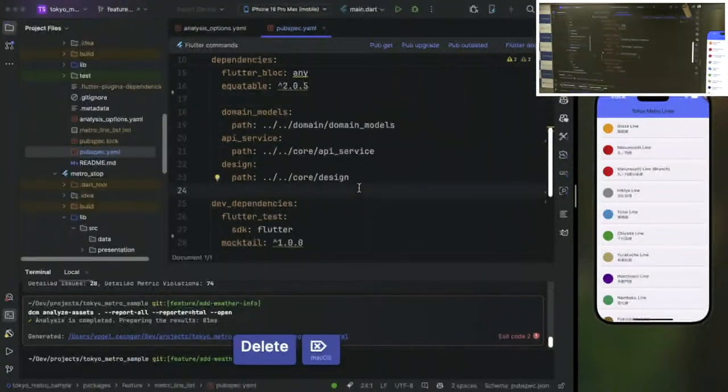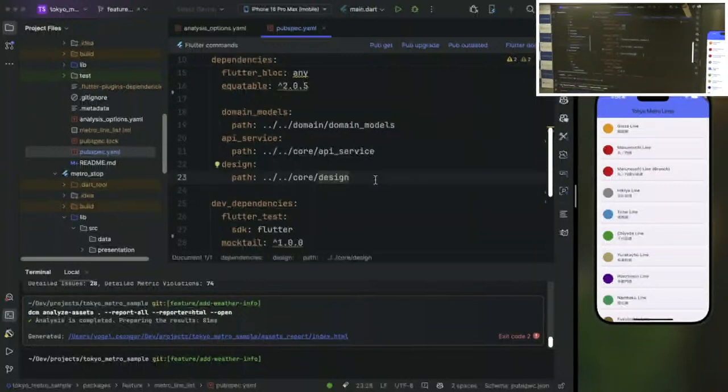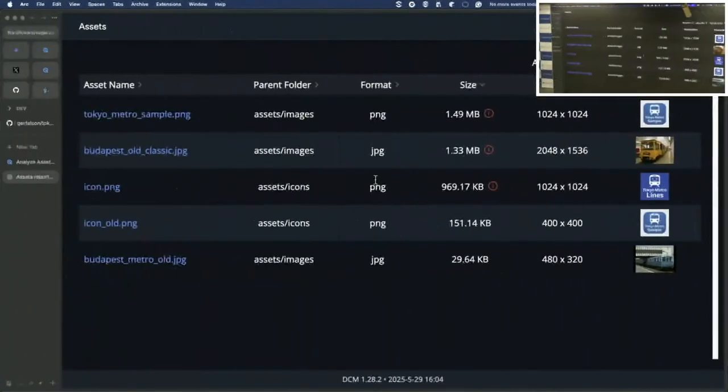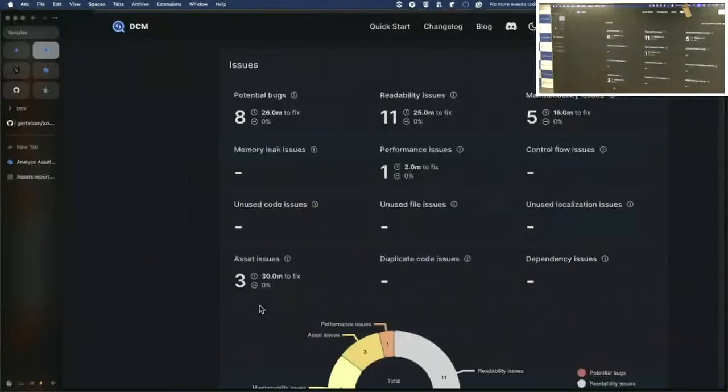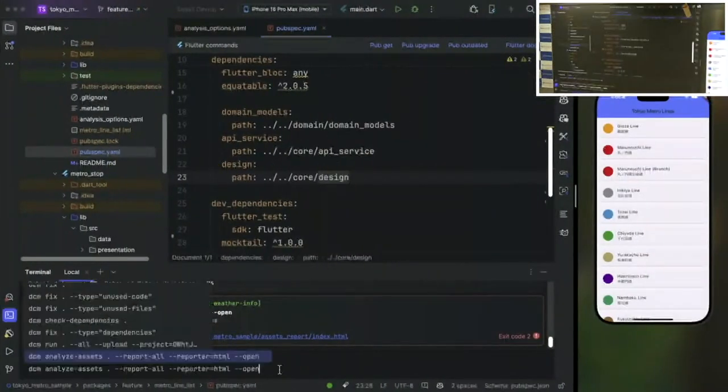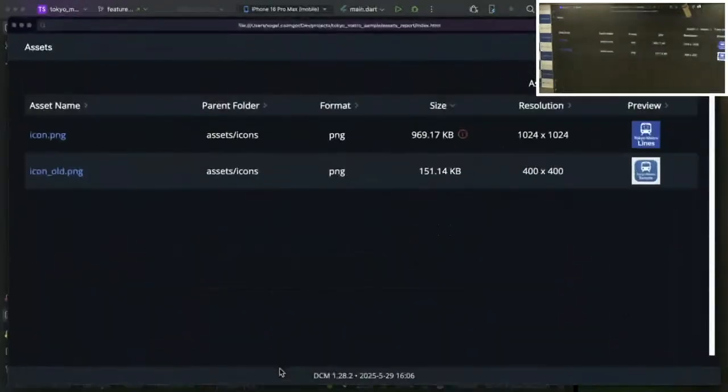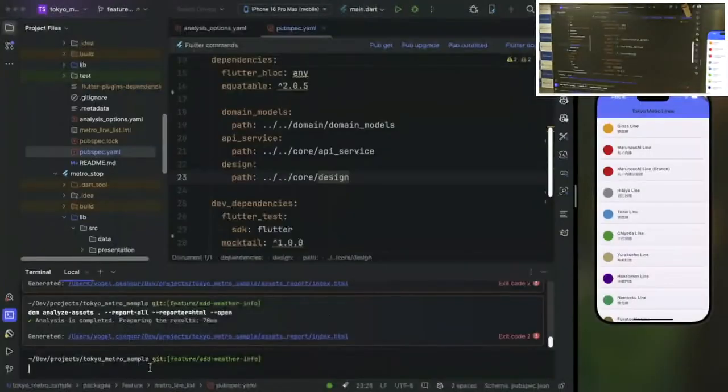Similarly to the assets, we can also track, for example, the usage of localization files. This can also cause some additional maintenance overwork for the developers. What else do we have within our dashboard? There's not much left so far. We need to run and update this dashboard. But what we can also use, for example, is to start analyzing our widgets.